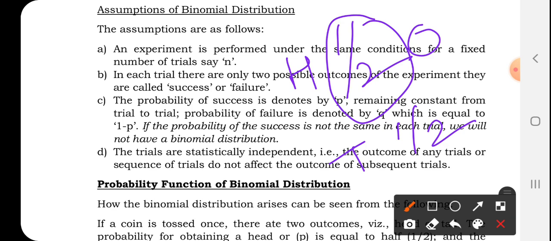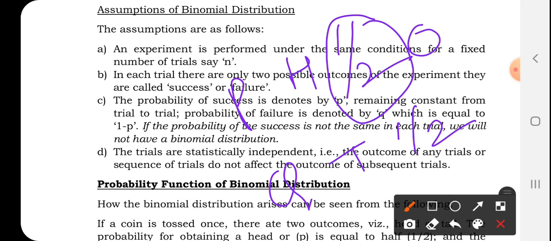If I am finding the probability of getting a head, it is known as p, success, and the other one is known as q, failure. Therefore, the chance of the event being a success is half. In every trial, in n number of times I am tossing the coin, every time the chance of getting head is half, tail is half. In case this changes, it is no more considered binomial distribution. This is the condition. And all the trials, for example, the first attempt I am doing, the second attempt I am doing, should be independent, as we have seen in the case of independent events under the multiplication theorem. The same concept you can see.